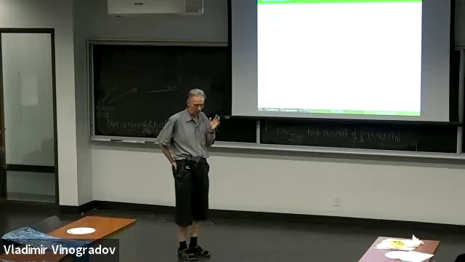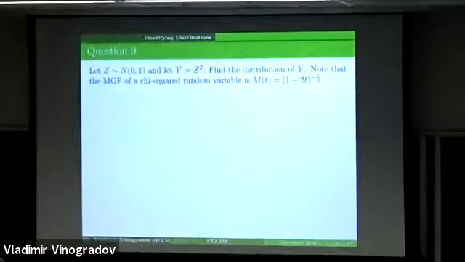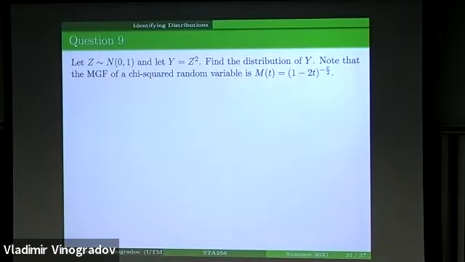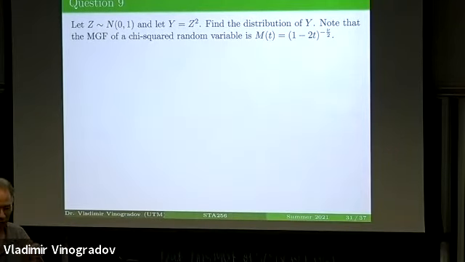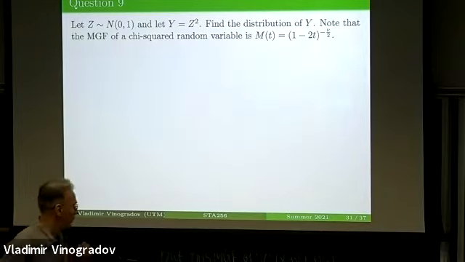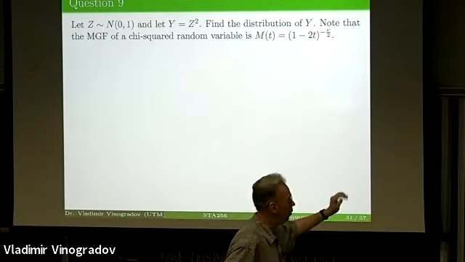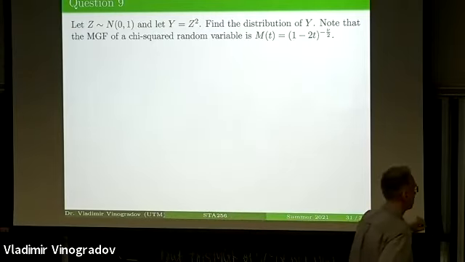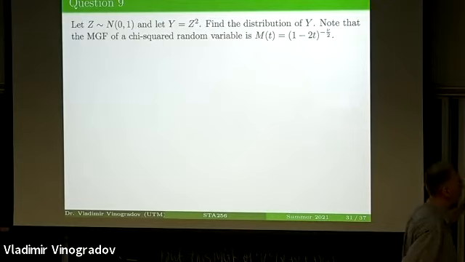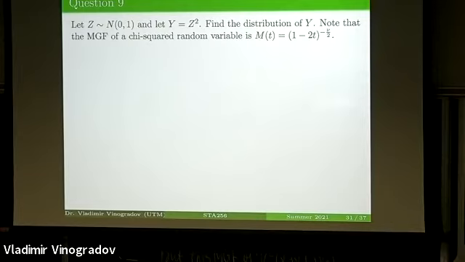The result actually employed is, again, independence of the sample mean and sample variance when we have a normal sample. These are all corollaries of this remarkable William Cochrane's 1934 theorem on the decomposition of chi-squared random variables.